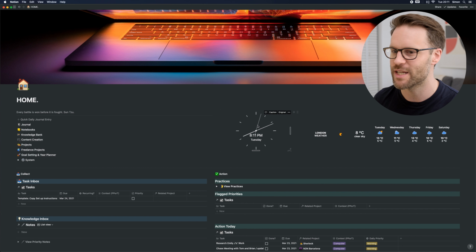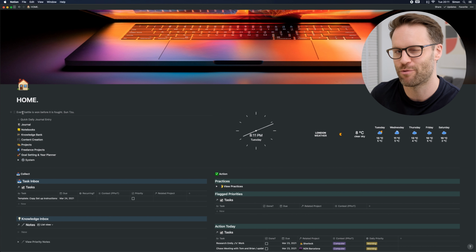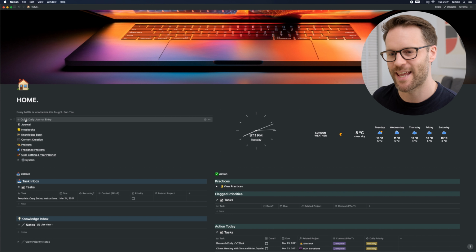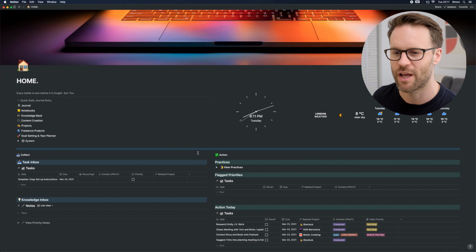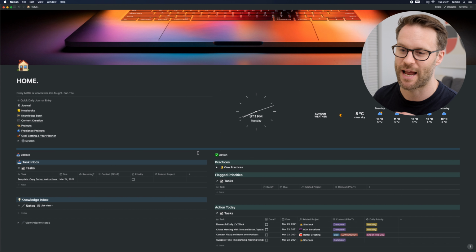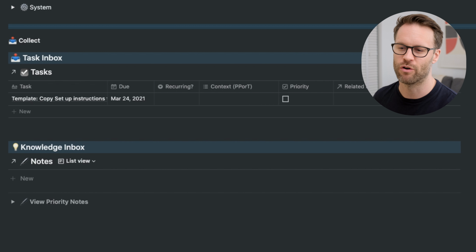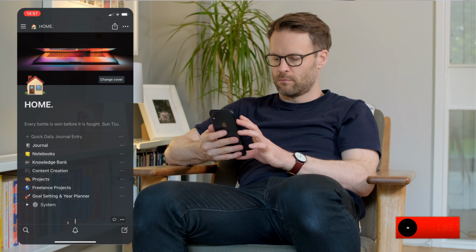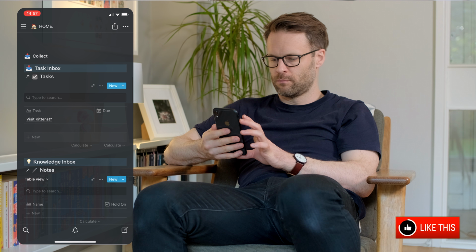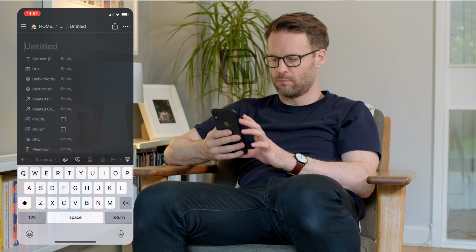These Indify widgets here are brilliant. They show weather and the time, pretty simple. The top of the home page has the key links to my various dashboards, under which I have my task and knowledge inboxes, because these are the key tools I need to easily get to on the go. So I think a good productivity system always has the most used and essential tools at the beginning and most accessible, so that you reduce the friction and the number of clicks from getting things done to maximize your energy to output.